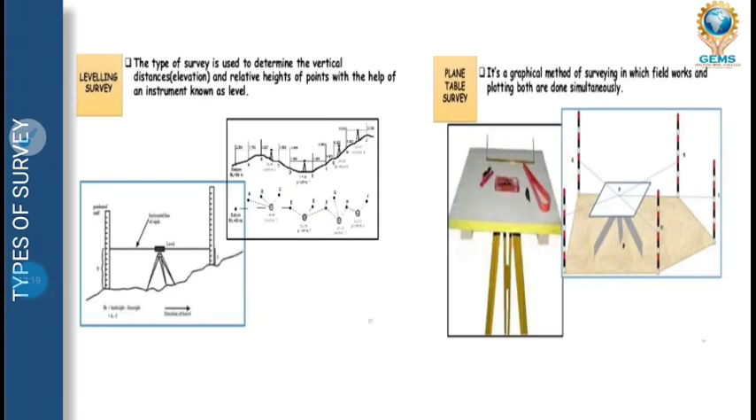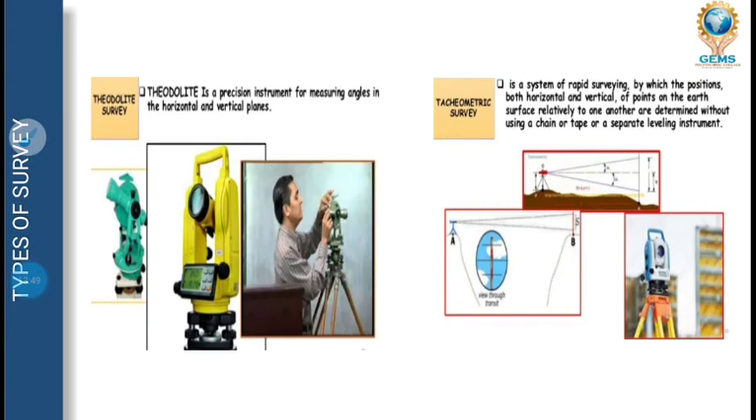Next is leveling survey. We all know that our surface is not plane, so sometimes there is unevenness in the surface. So with the help of leveling we can find the rise and fall of our given surface. Then plane table surveying is graphical representation, where field work and plotting are done simultaneously. Whatever field work is going on, the same thing will be plotted on the drawing sheet with the help of plane table surveying.